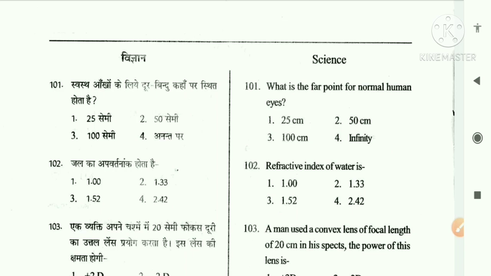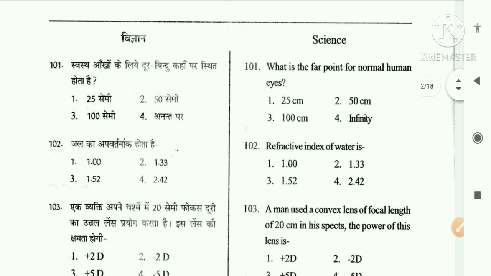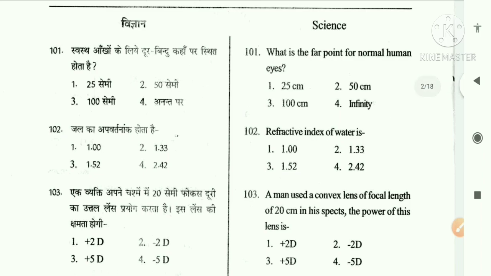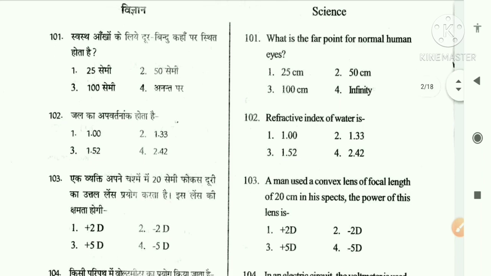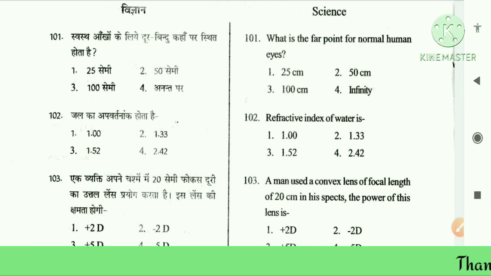What is the far point for normal human eyes? Option 1, 25 centimeter, option 2, 50 centimeter, option 3, 100 centimeter, option 4, infinity. Dear students, we can see as far as stars, planets, like this. The eyesight goes on, that much we can see. So the answer for the first question is infinity.